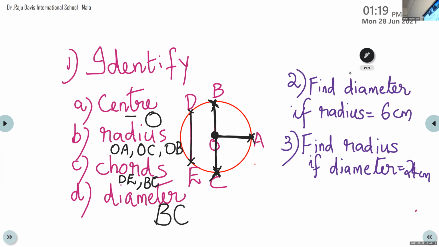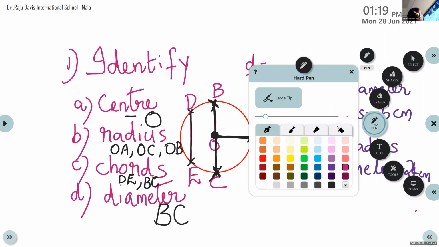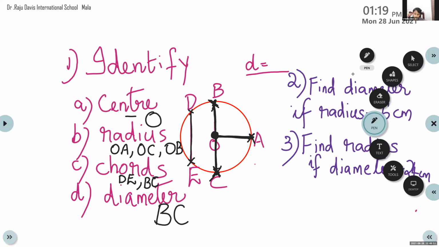Okay, Ahlam, can you tell me by which letter we can denote the diameter? Small letter d. Then, by which letter we can denote the radius? Small letter r. Okay. Now tell me the relation between diameter and radius.